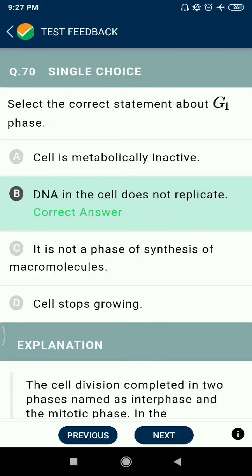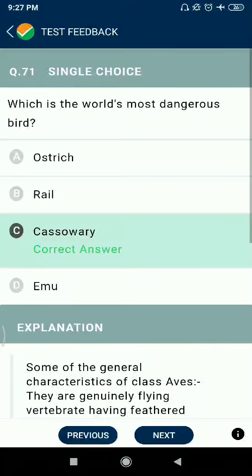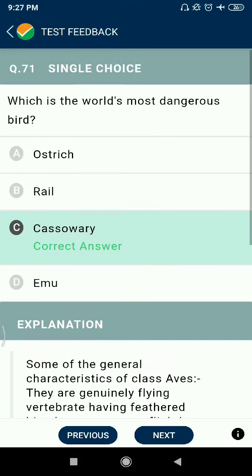Question 70: Select the correct statement about G1 phase. DNA in the cell does not replicate. Question 71: Which is the world's most dangerous bird? Cassowary.